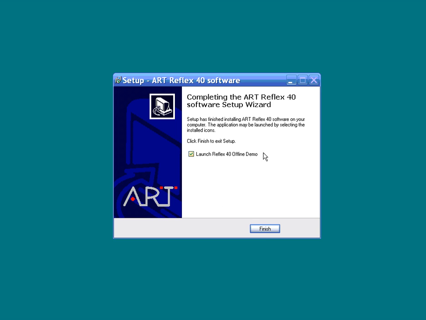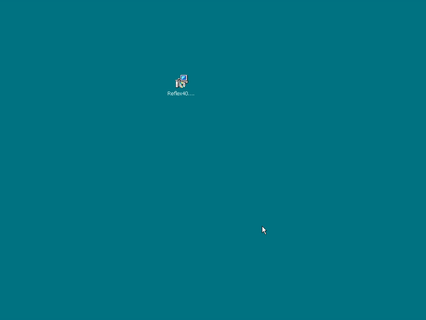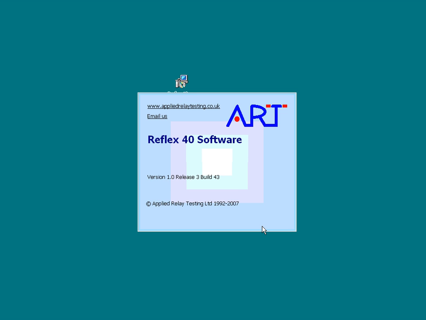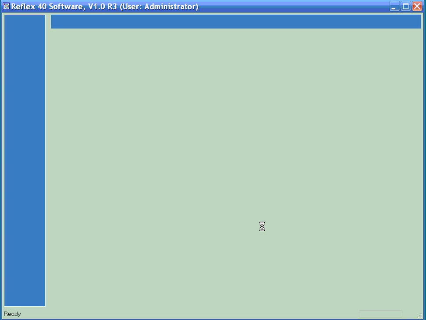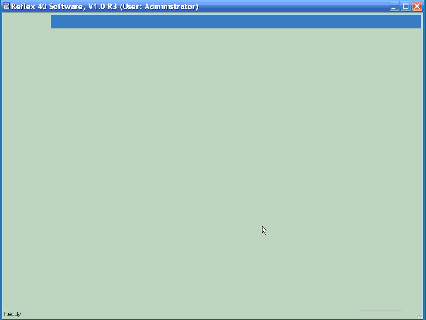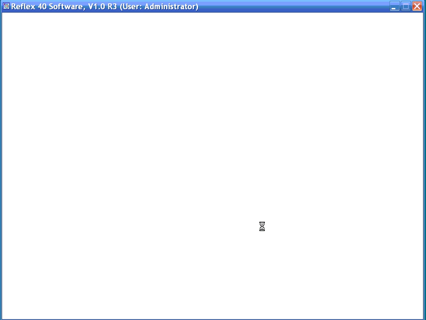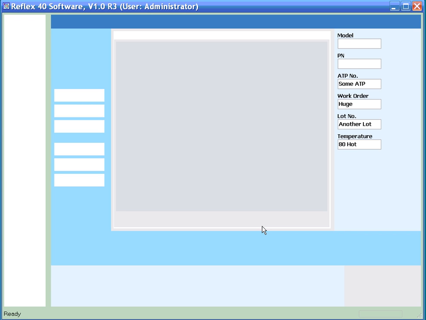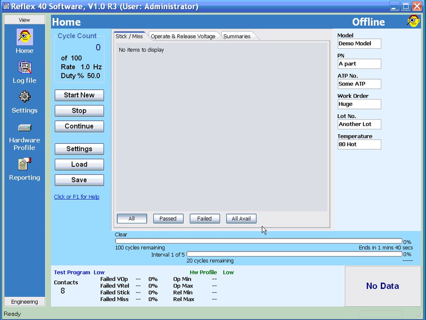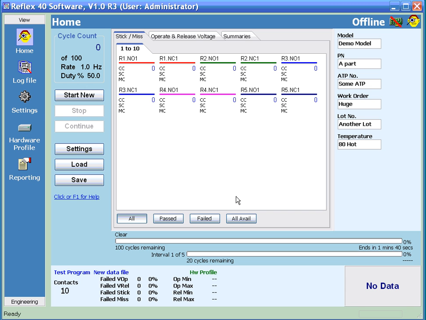Ensure that you have the Launch Reflex40 Offline Demo checkbox ticked and click on Finish. The Reflex40 software will start up, and after the splash screen you'll see the main Reflex40 page appear. The software is now ready for us to start.